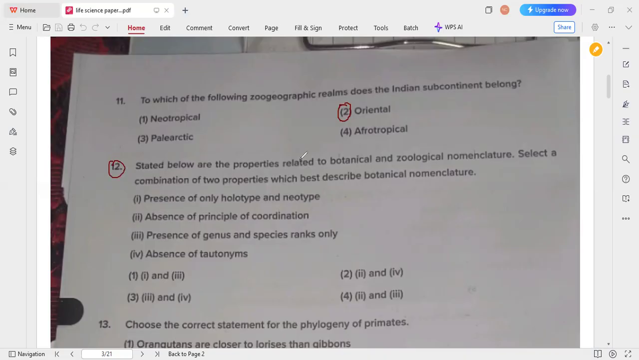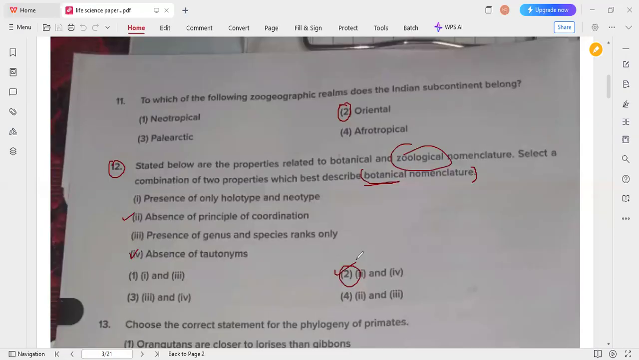Next question, 12th one. Stated below are the properties related to botanical and zoological nomenclature. Select a combination of two properties which best describe the botanical nomenclature. Here they are specifically asking about botanical nomenclature, not zoological nomenclature. So according to this question, option two, that is second and fourth, absence of principle of coordination and absence of tautonyms are the two properties which best describe botanical nomenclature. So option two is the correct answer.